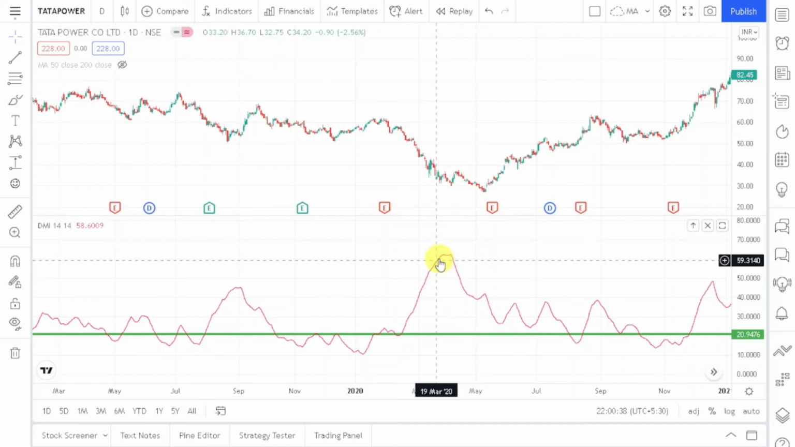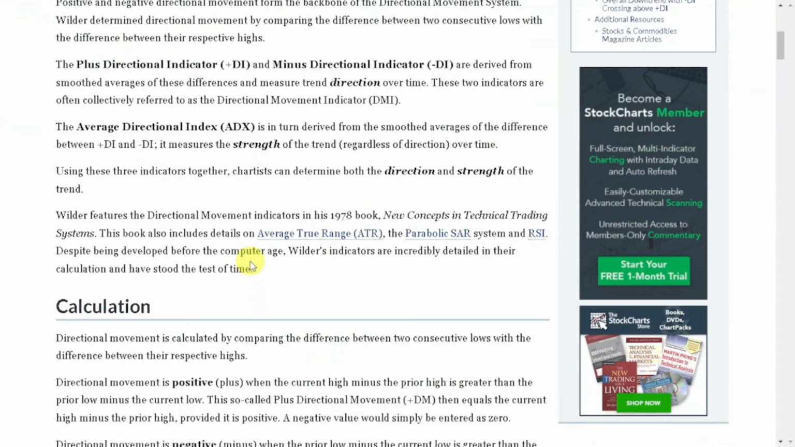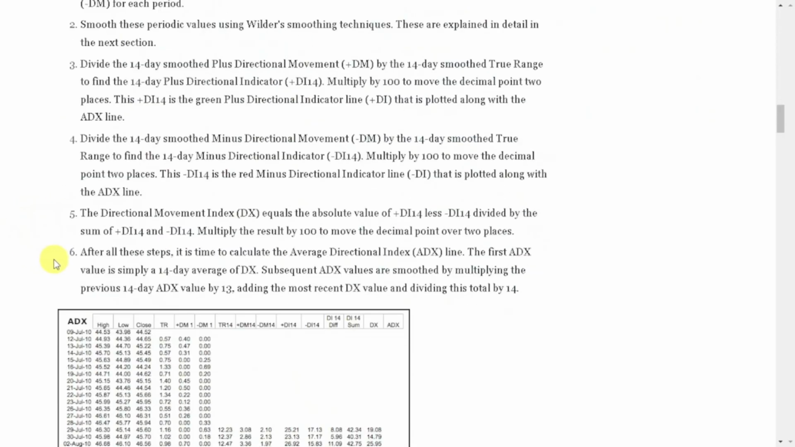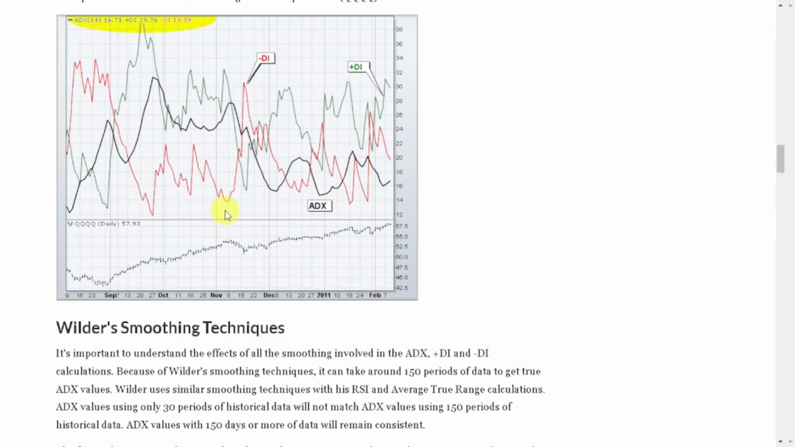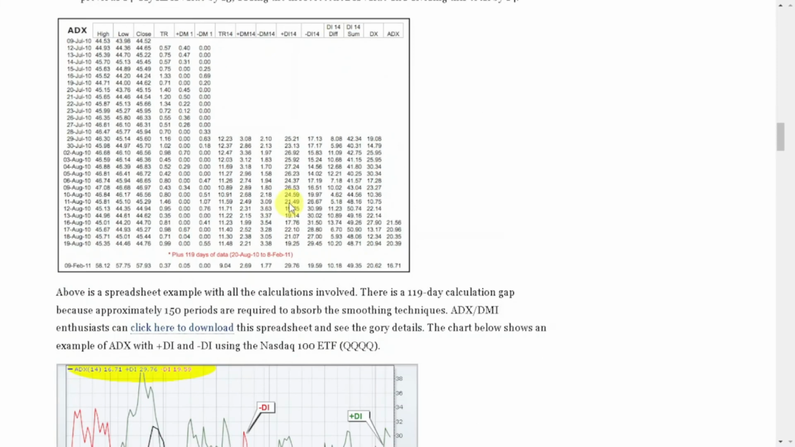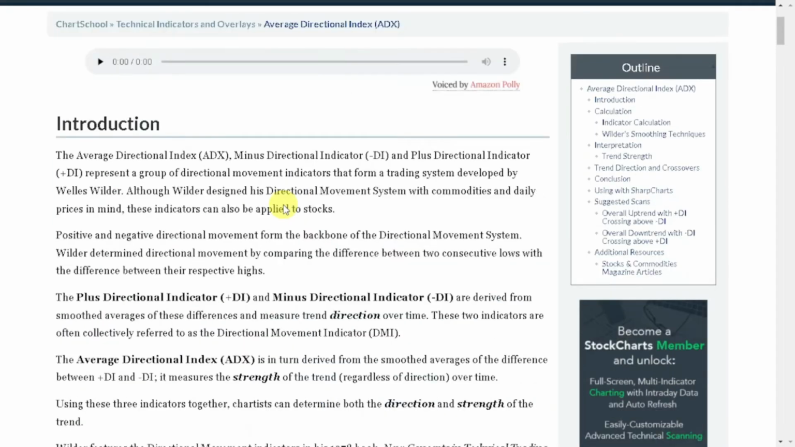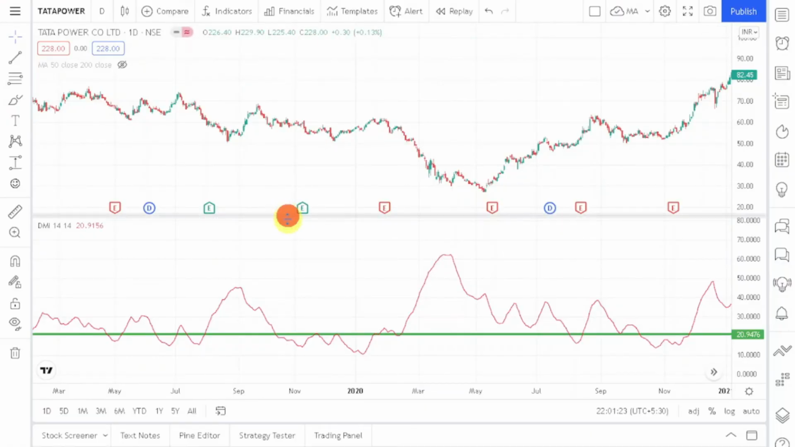If you want to know more about ADX, then I would recommend you to go to StockCharts and read about ADX. Here you will find a lot more information about ADX. I'll put the link in the description so that you can read more about it. Here you will get to know about the calculation and the usage, how to use ADX and how to calculate that on Excel, and you will understand a lot more things. So if you practice all these things and if you read on your own, then I would say that your understanding would be much higher. And I hope this ADX is clear to you.